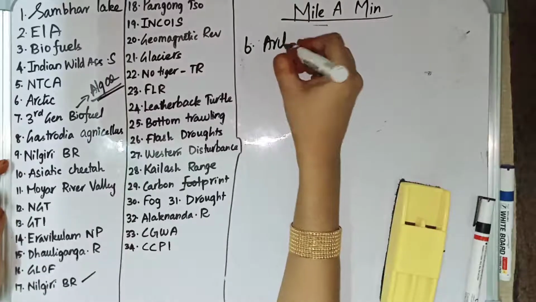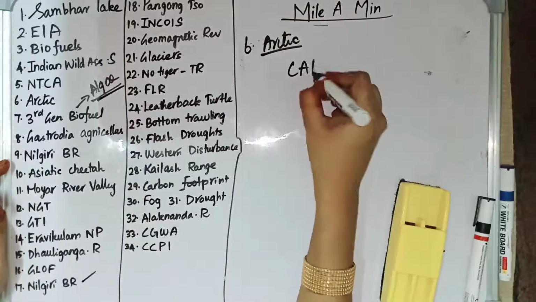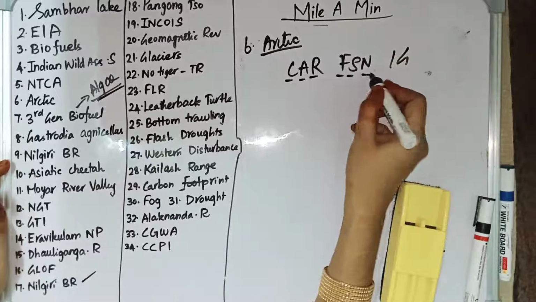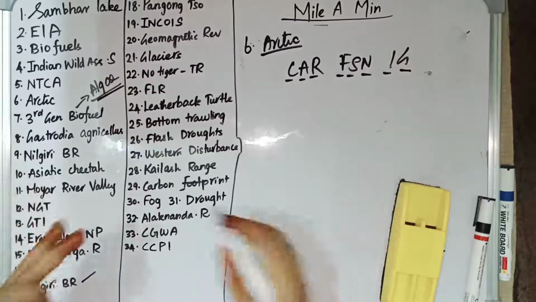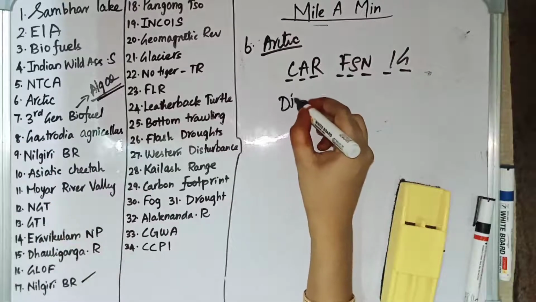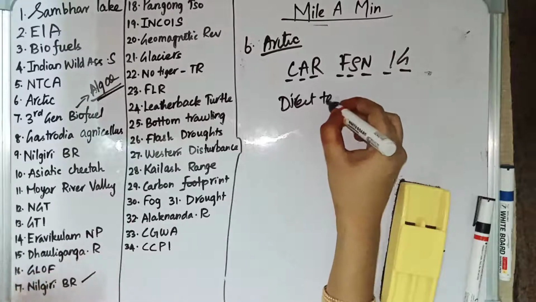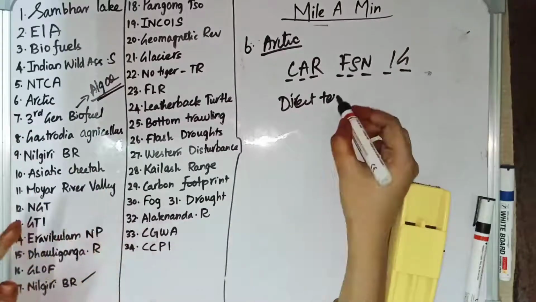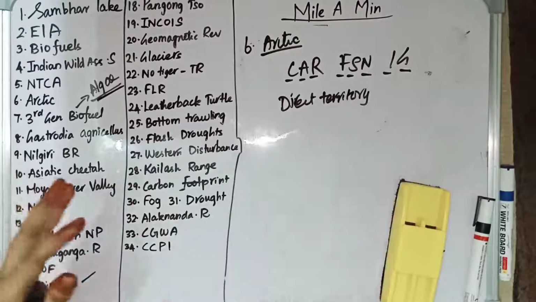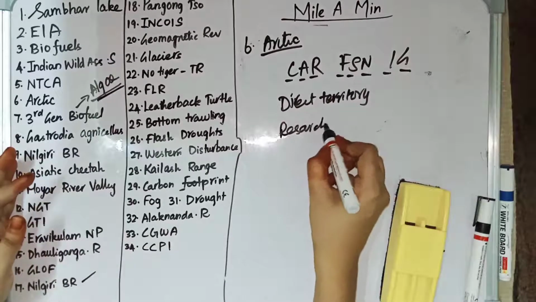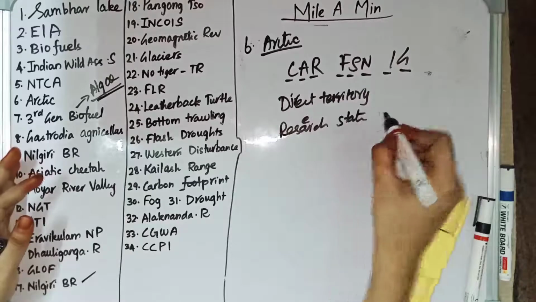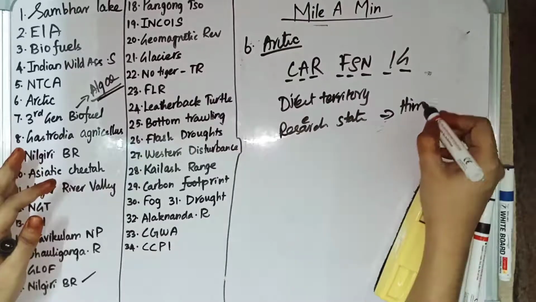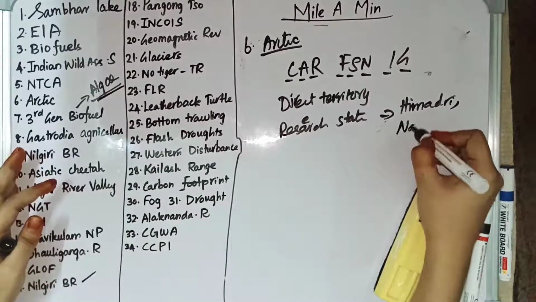Sixth one, we have the Arctic. In the Arctic Circle we have certain countries: Canada, Alaska, Russia, Finland, Sweden, Norway, Iceland and Greenland. India does not have a direct territory inside the Arctic, but it has a research station in the Arctic Circle. India's first permanent research station inside the Arctic Circle is called Himadri, and it is in Svalbard, Norway.